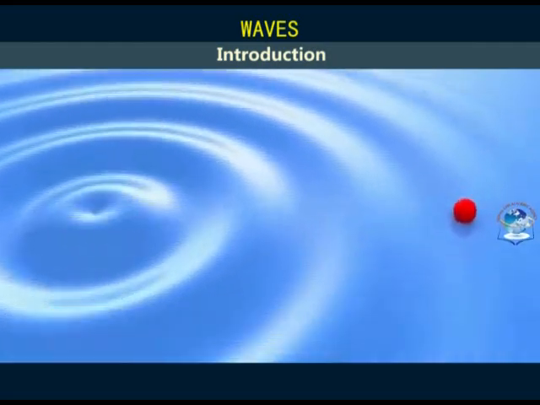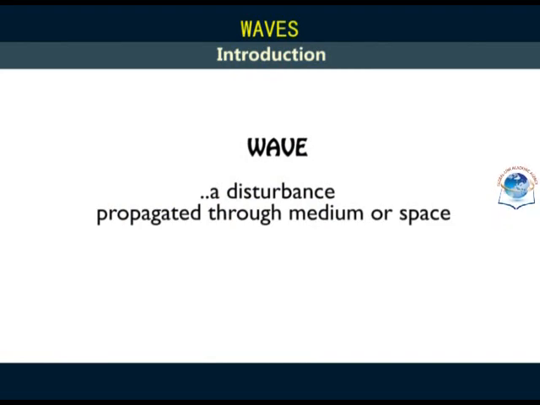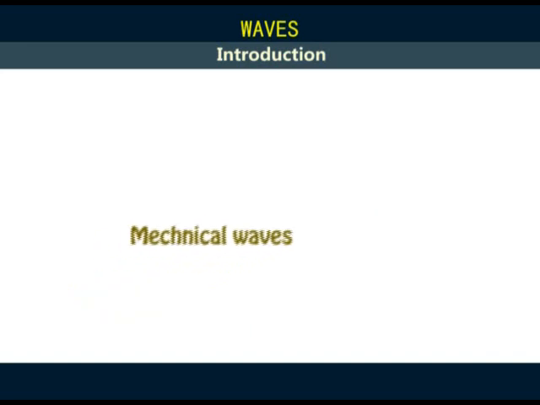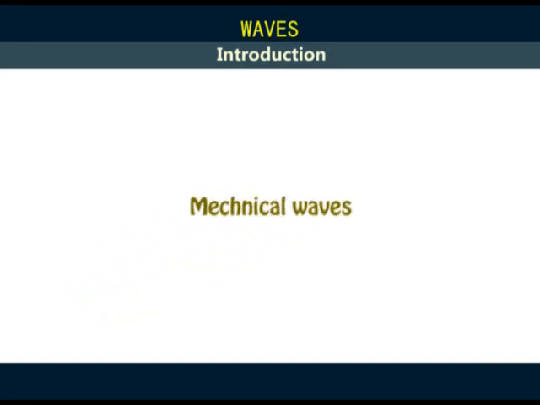By definition, a wave is a disturbance that travels or propagates through a medium or space. And that definition divides waves into two broad categories. Those that propagate through media are called mechanical waves, while those that propagate through space are called electromagnetic waves. In this chapter, we shall talk about mechanical waves. We shall deal with electromagnetic waves in Form 4.